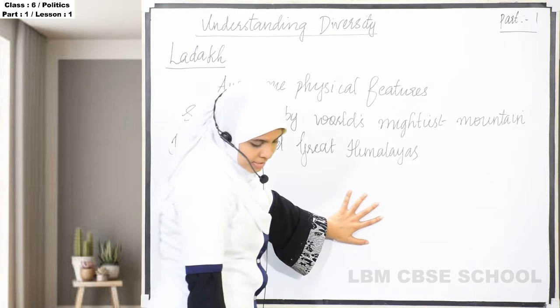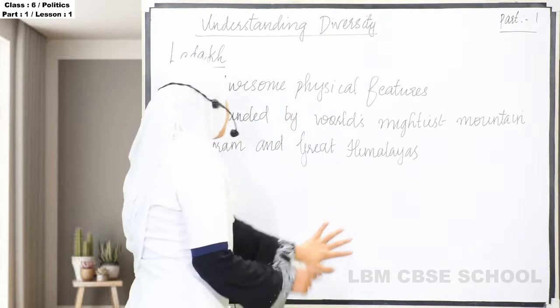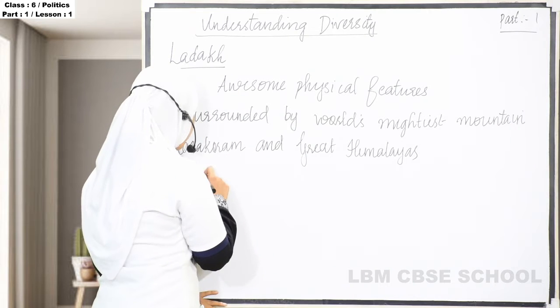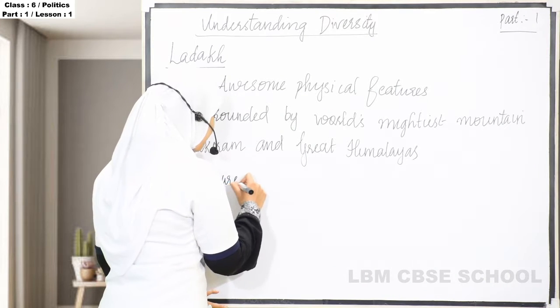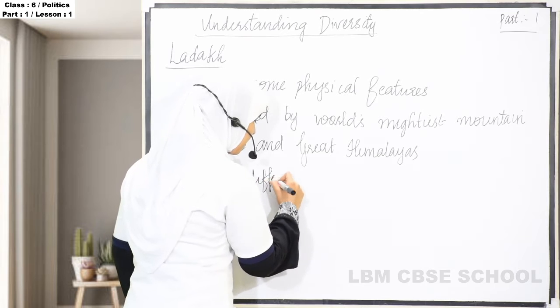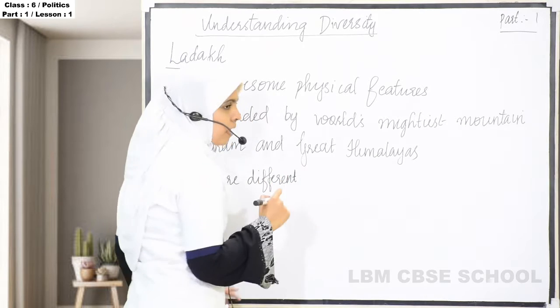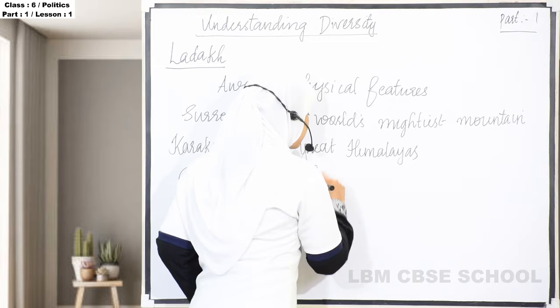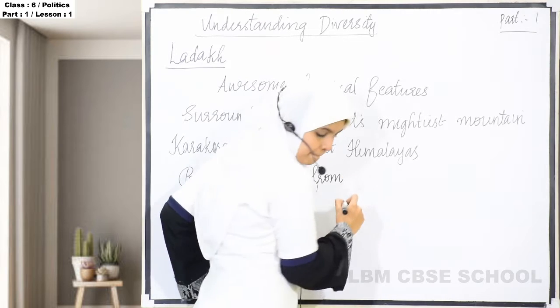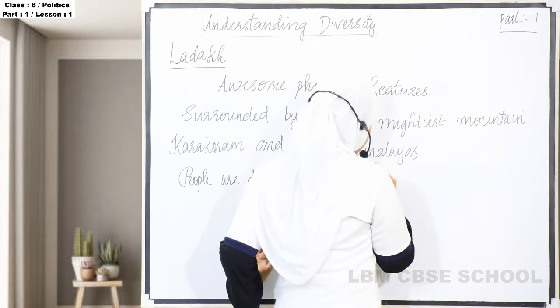And the next one is people are different from the rest of India.